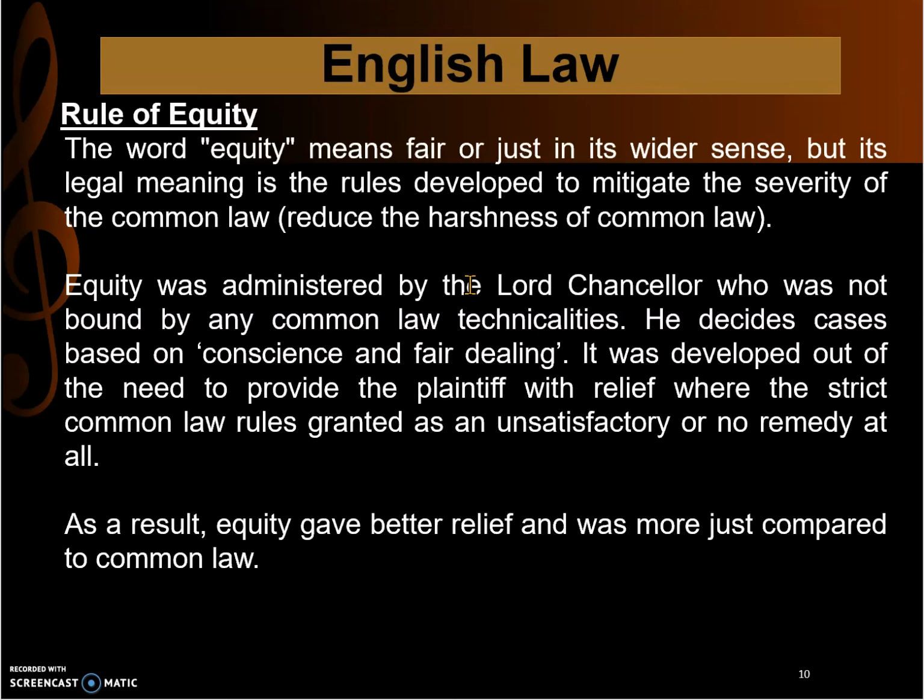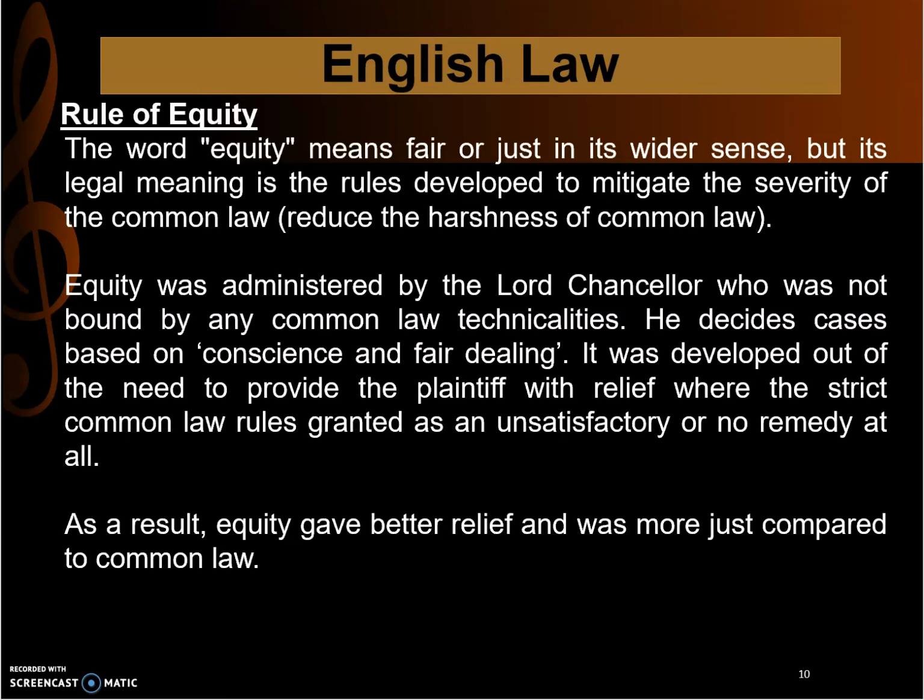So equity was developed to mitigate, to reduce the harshness of common law. Equity was administered by the Lord Chancellor, who was not bound by any common law technicality. The Lord Chancellor would decide whether it was fair and whether both parties were not losing anything. He decided cases based on conscience and fair dealing.